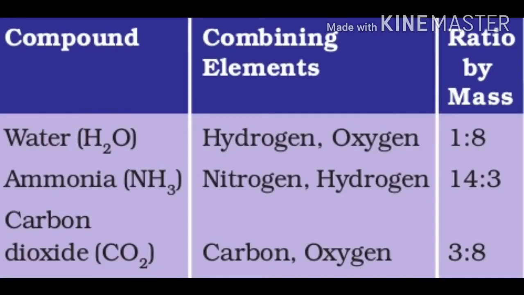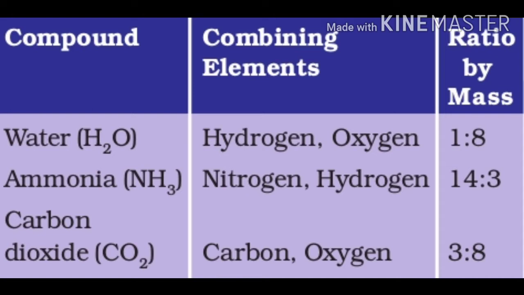Okay, now let's see a few examples of molecules of some compounds. If you take the compound water, H2O, it is a combination of hydrogen and oxygen elements, and they combine in the ratio of 1:8 by mass. Second example, ammonia.